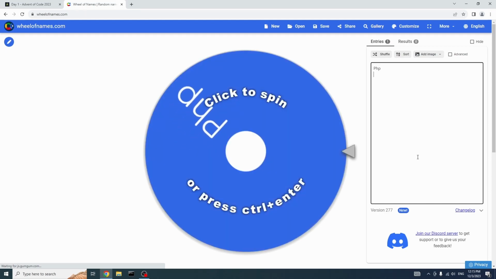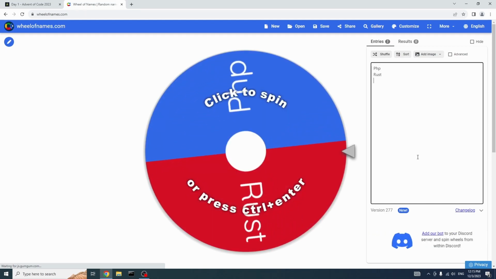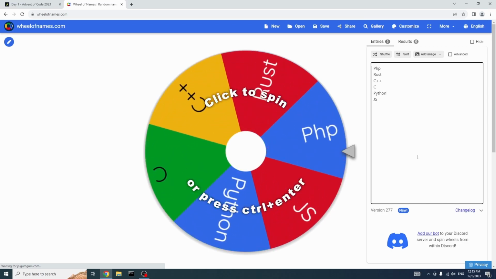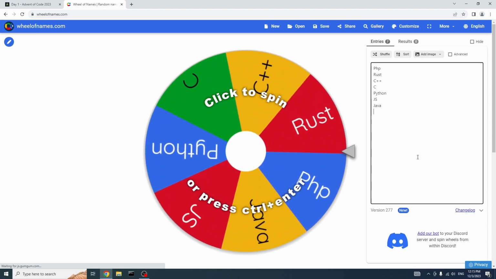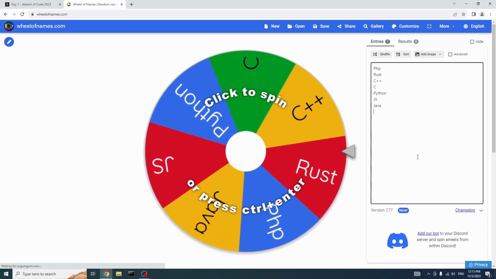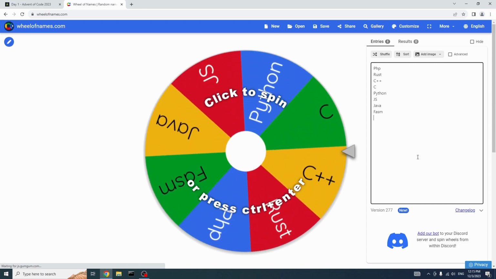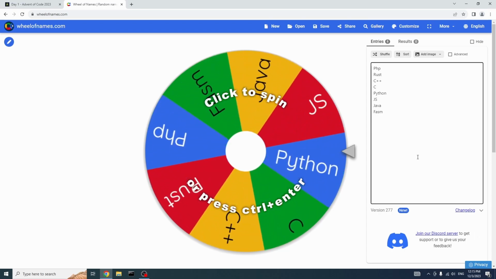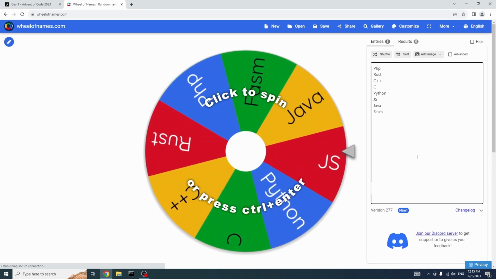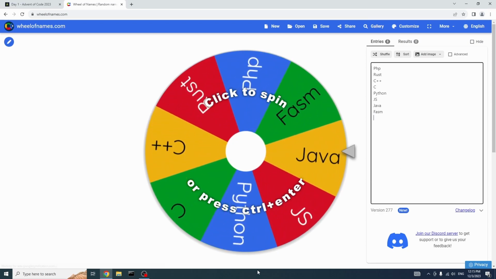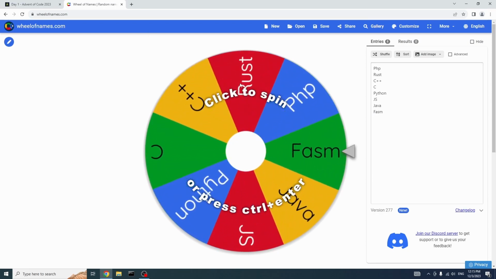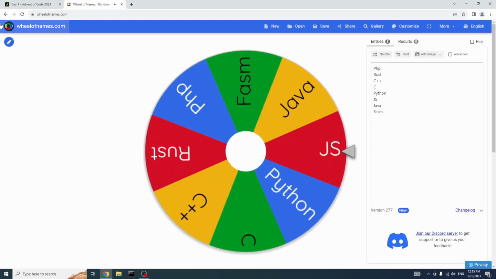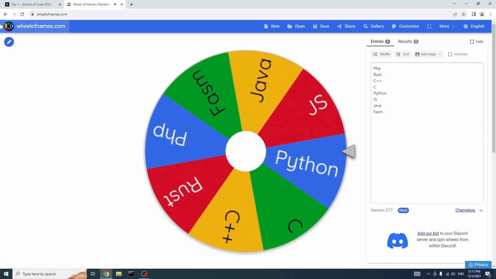I think we're probably going to try out PHP, Rust, C++, C, Python, JavaScript, Java.